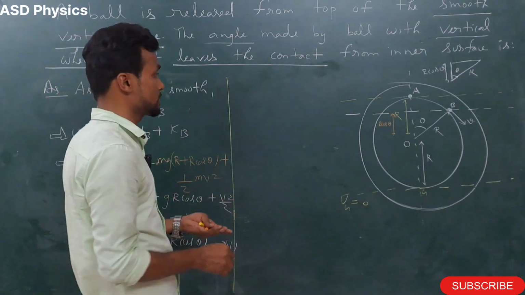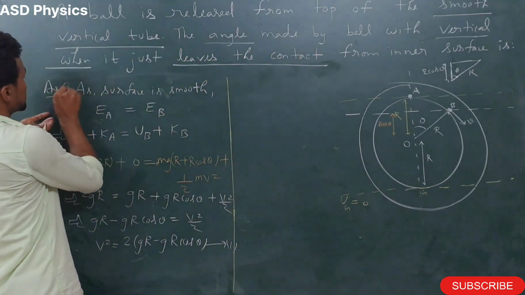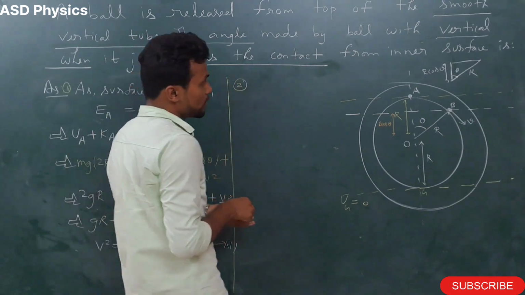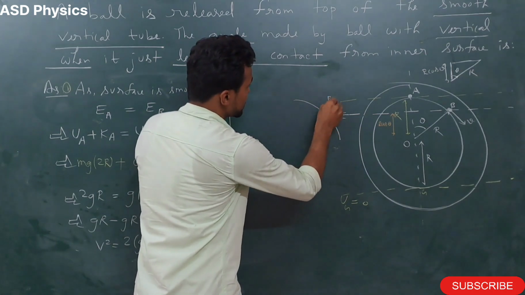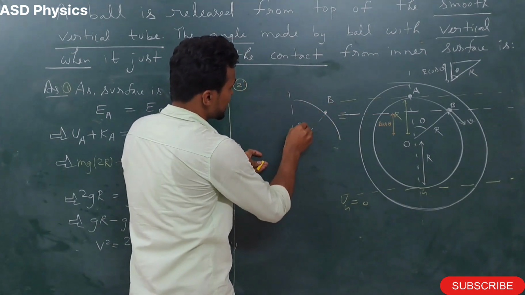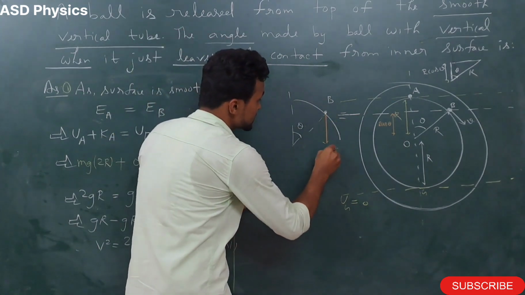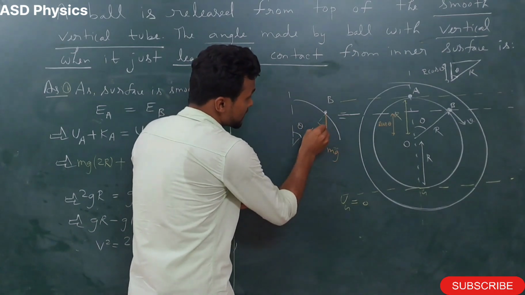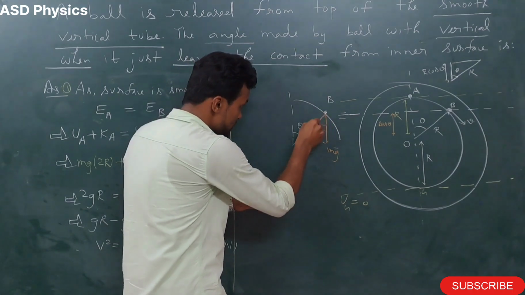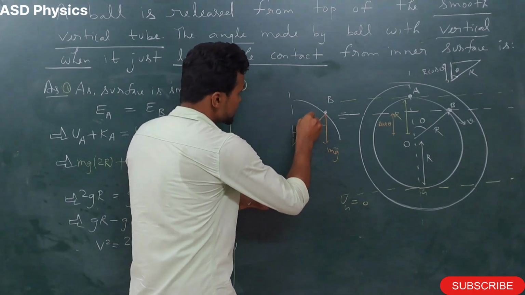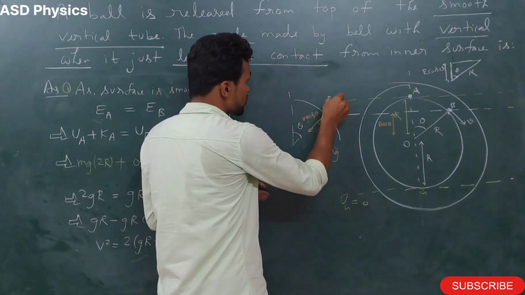Now we have to apply the second concept. What is the second concept? We are going to apply the centripetal force. So let me write here the second concept. This is the first and this is the second concept. So my dear students, let me draw one more figure here. Here the ball B is there, and this angle is theta. We know very well weight acts in a downward direction. So this is mg. Now this angle theta, this angle is also theta, a vertically opposite angle, corresponding angle actually. So let me draw this side component, which is mg cos theta, and normal reaction always acts perpendicular. So this is the normal reaction.